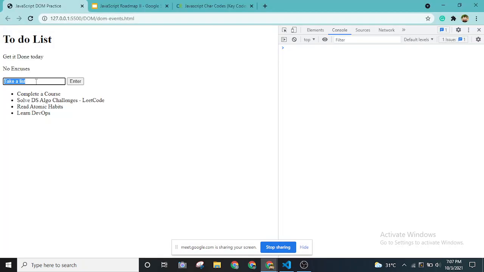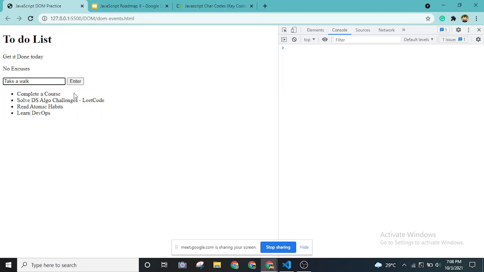Okay, so if I press enter, as you can see, it is adding the new list item. Let me add another function, as you can see. These two elements are added in real time in the browser itself. But if I refresh it, it won't save it. It is because this project is static. We are only changing values in real time. This is happening because we are not using any database or any server in the backend. So whenever I refresh it, it will go away. That's why I've set it as static.